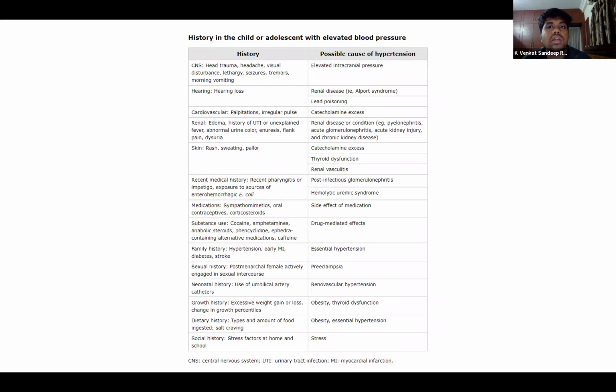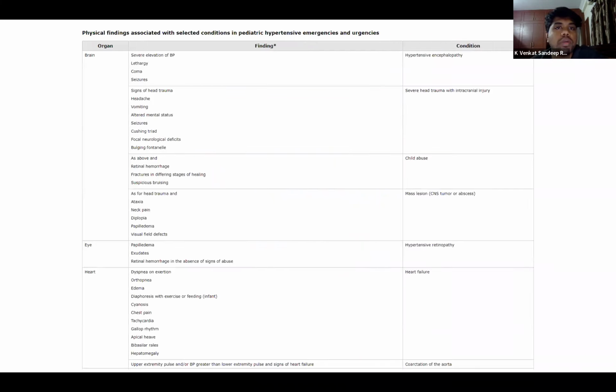In case of catecholamine excess, there can be palpitations or irregular pulses. In other renal conditions like pyelonephritis and acute glomerulonephritis, they can give you a history of high colored urine or puffiness around the face. And in case of PSGN, there can also be a recent history of pharyngitis or impetigo. Apart from that, there may be some medications which can cause hypertension. So proper history should be taken for us to know the possible cause of hypertension.